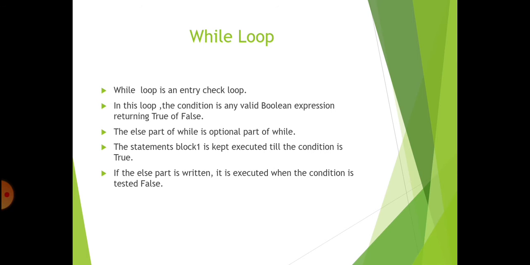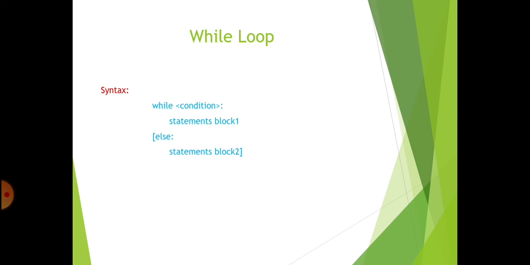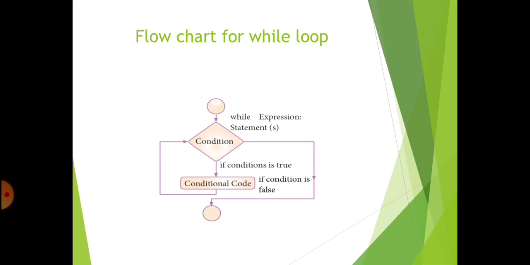See this, the statements block 1 keeps being executed as long as the condition is true, until the condition is false. If the else part is written, it is executed when the condition is tested false. When the condition is false, the control automatically transfers to the else block. Now you can see the flow chart for the while loop.